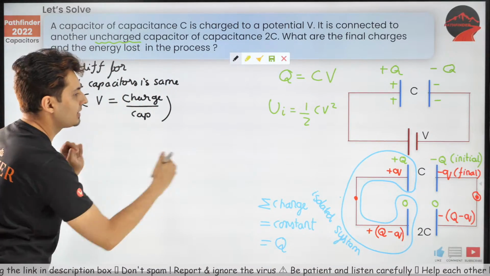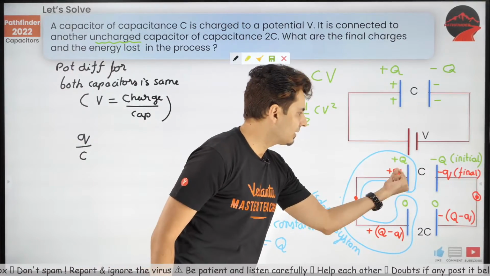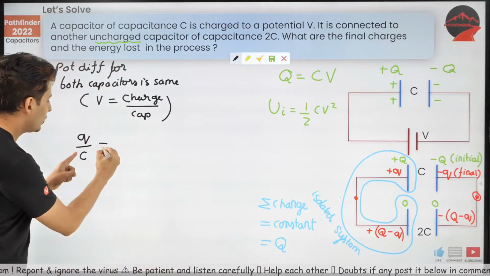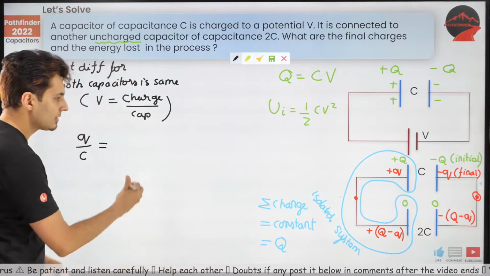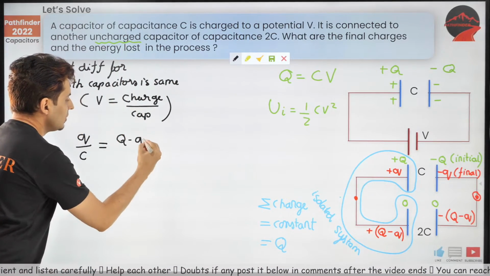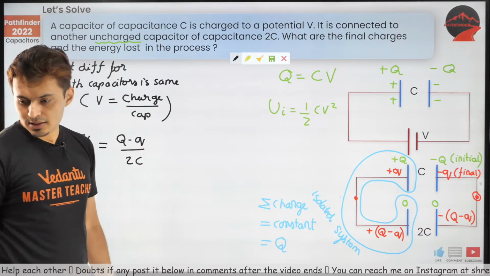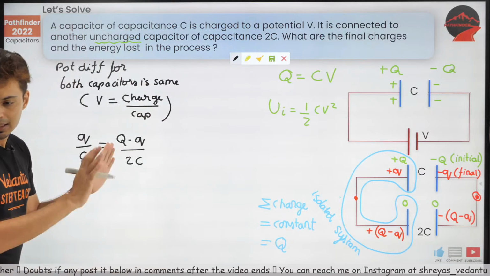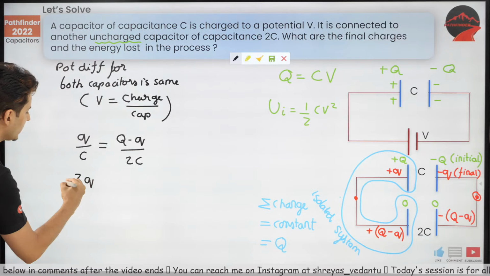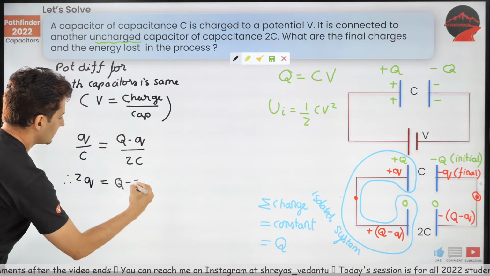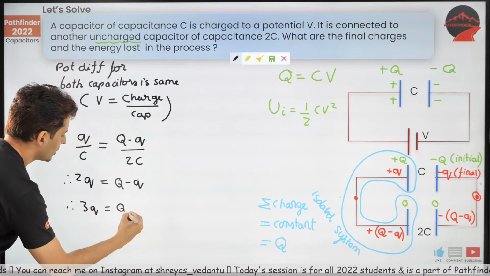Okay, so what's the voltage difference? Well, that's going to be Q by C for this capacitor, which is also equal to the charge on this capacitor upon the capacitance, which is Q minus Q divided by 2C. Everybody clear till this point? Now, just cancel out the C, take that 2 on the other side. So 2Q will be equal to Q minus Q, and take this Q on the other side, so it will become 3Q is equal to Q.